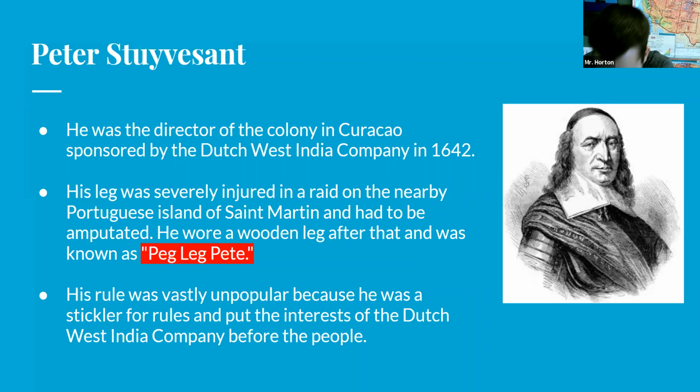Zach, do you have a question? What was what? Amputated means cut off. So they cut off his leg. Like if they amputated an arm, they would cut off the arm and there would be no more arm there. Because his leg was so severely injured, they cut it off and in place of a leg, they put a little wooden peg that allowed him to walk around. He was known as Peg Leg Pete because you could see him coming and hear him coming with his leg rattling against the pavement.